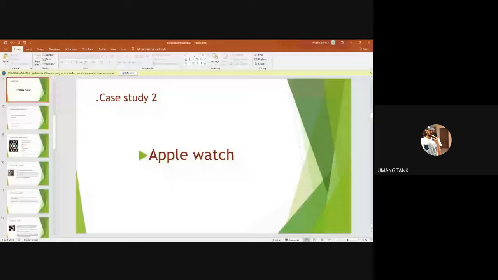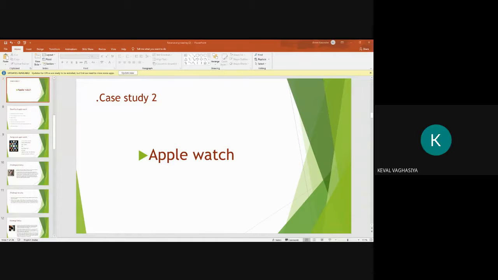That is the main feature. What is the disadvantage? The disadvantage is that the iWatch cannot connect with any Android phone or any other. Apart from that, any other disadvantage? No, ma'am.